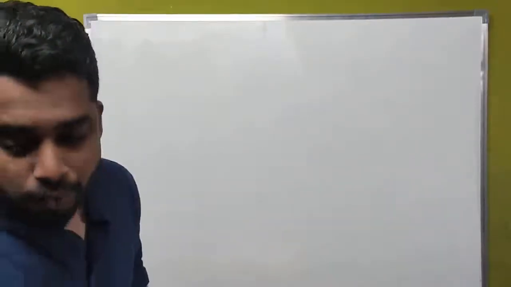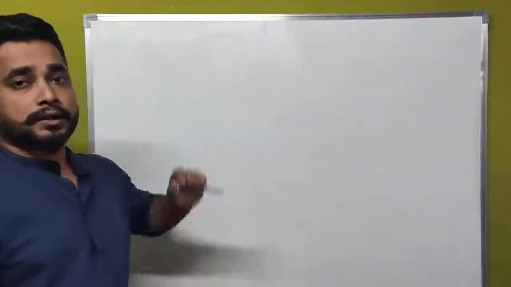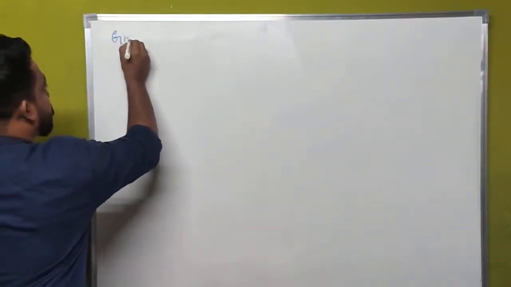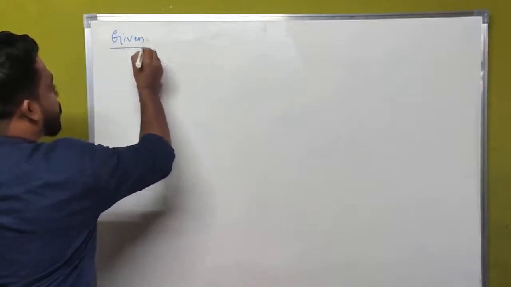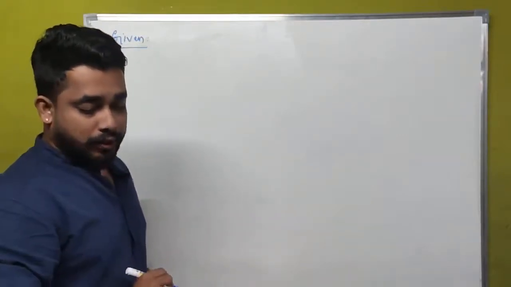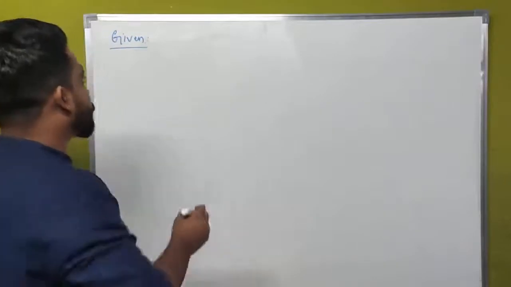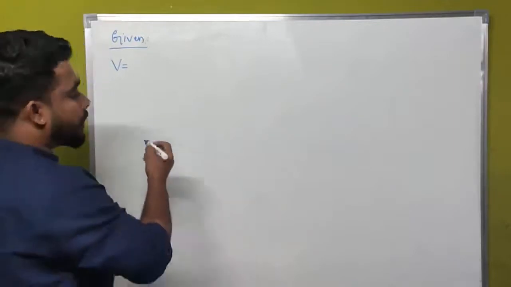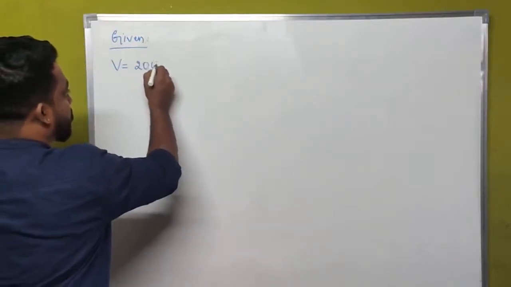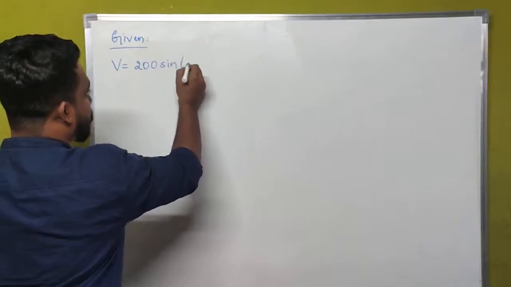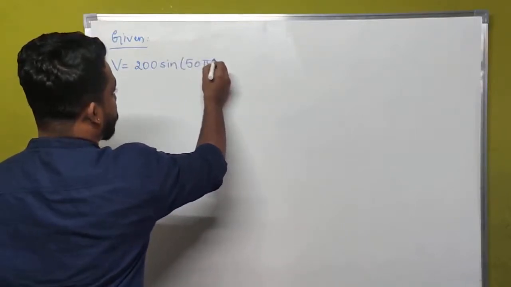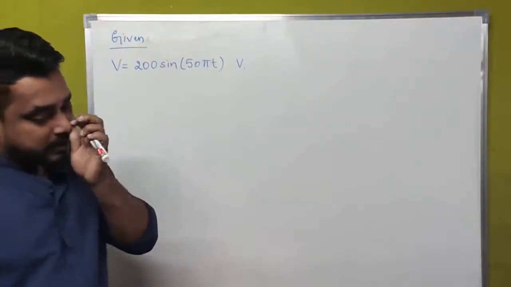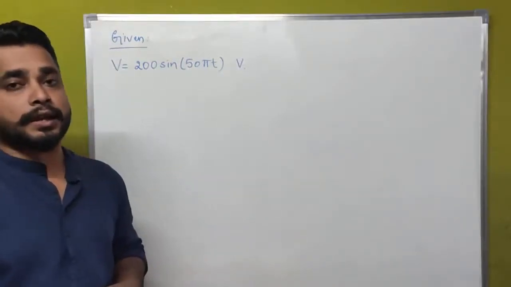Before solving any problem, we have to write the given values of the problem. What are the given terms here? They have given the output voltage, that is V is equal to 200 sine 50 pi t. This is the output voltage of a negligible resistance connected across an oscillator.